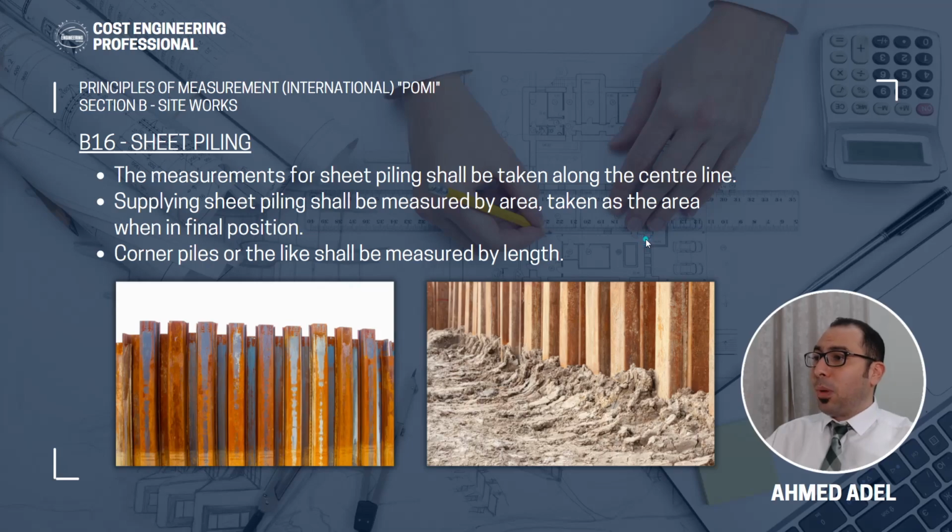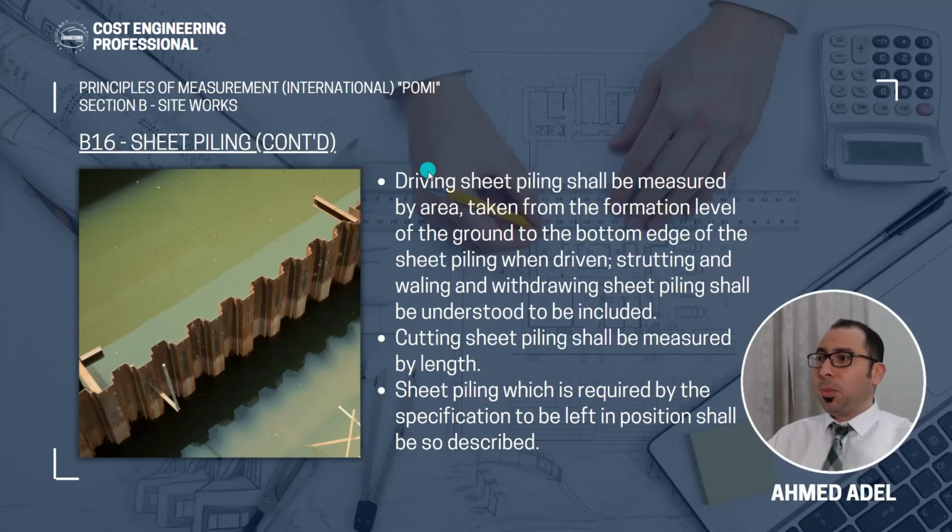And supplying sheet piling shall be measured by area, taken as the area when in final position. So the area after you install the sheet piling like this is the area that you will be measuring in square meters. And if you have some corner piles or something like that, these should be measured by length. Continuing the sheet piling, driving sheet piling shall be measured by area, taken from the formation level of the ground to the bottom edge of the sheet piling when driven.